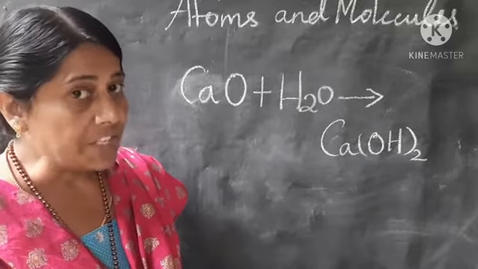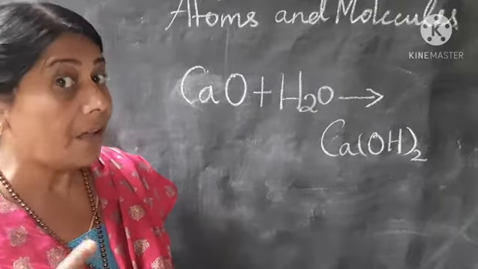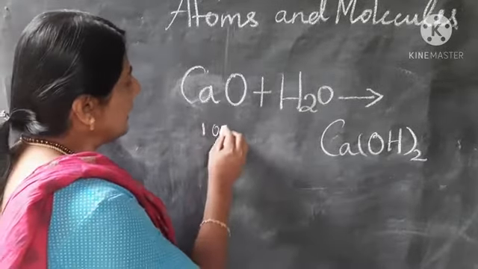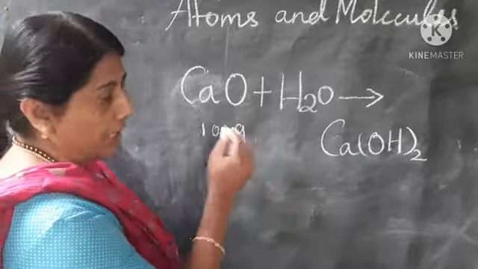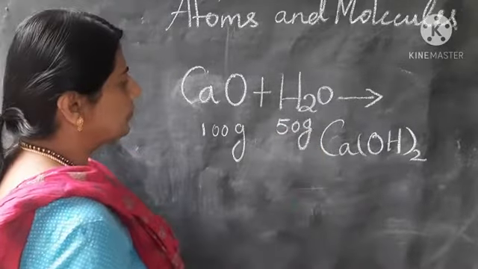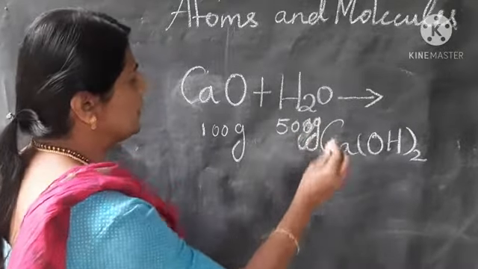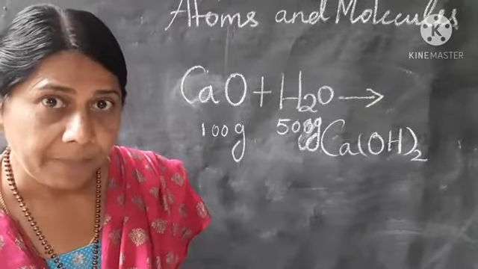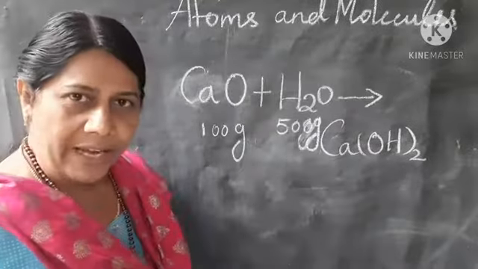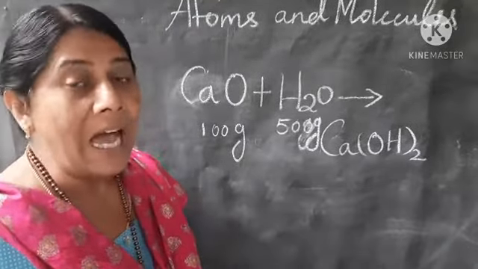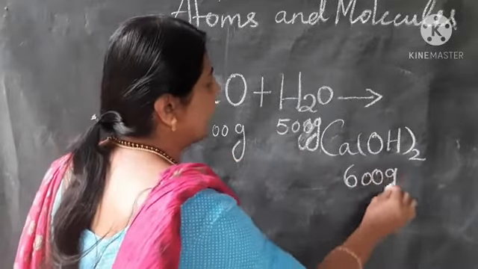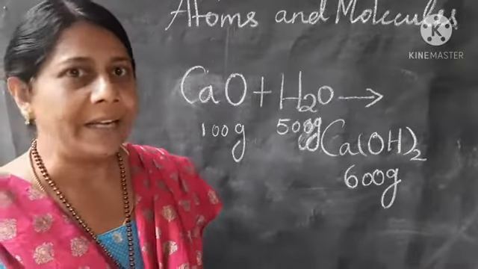As per the law of conservation of mass, mass cannot be created nor destroyed. For example, if 100 gram of calcium oxide is taken and it is mixed with 500 gram of water, after mixing, when we weigh the calcium hydroxide, what will be its mass? By adding these two, that will be 600 gram. Hope you understand it.